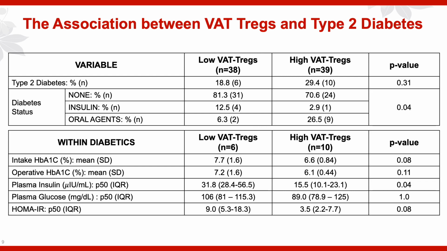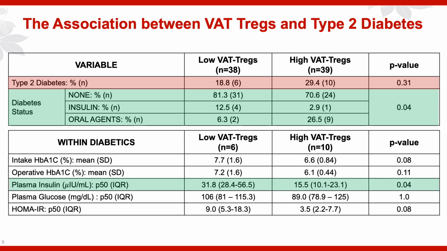Furthermore, when we looked at the overall cohort, we saw no difference in the prevalence of type 2 diabetes overall preoperatively when comparing these two groups, but there was a significant difference in the severity of diabetes. So patients in the low VAT Treg cohort were significantly more likely to be insulin dependent compared to the high VAT Treg cohort, whereas the high VAT Treg cohort were more likely to be controlled on oral hypoglycemics.